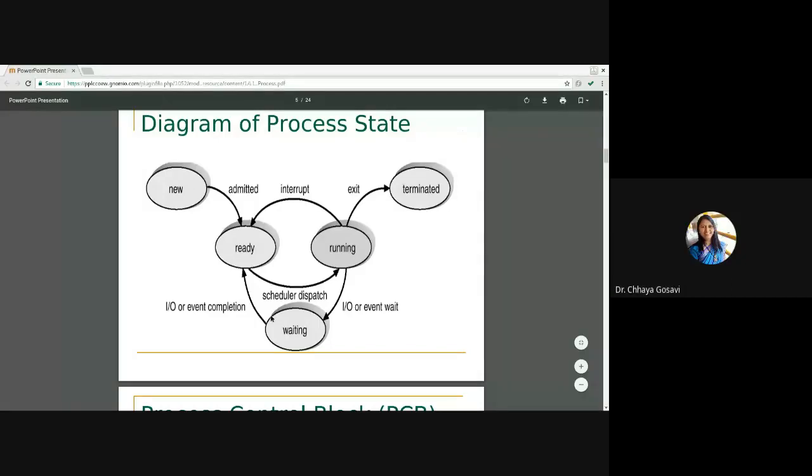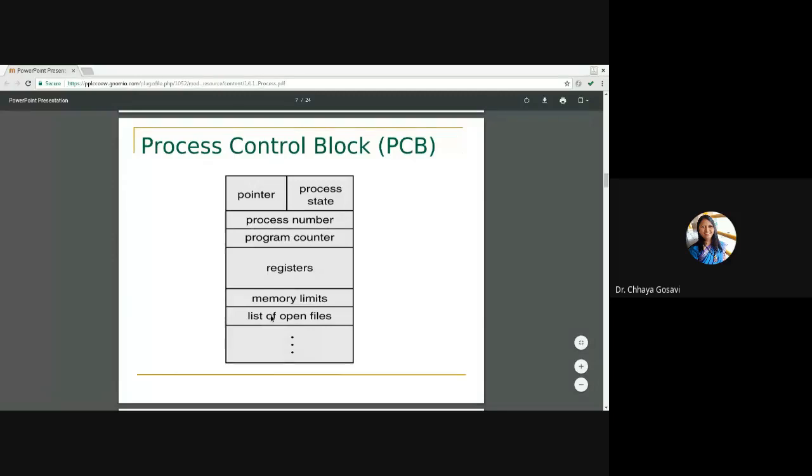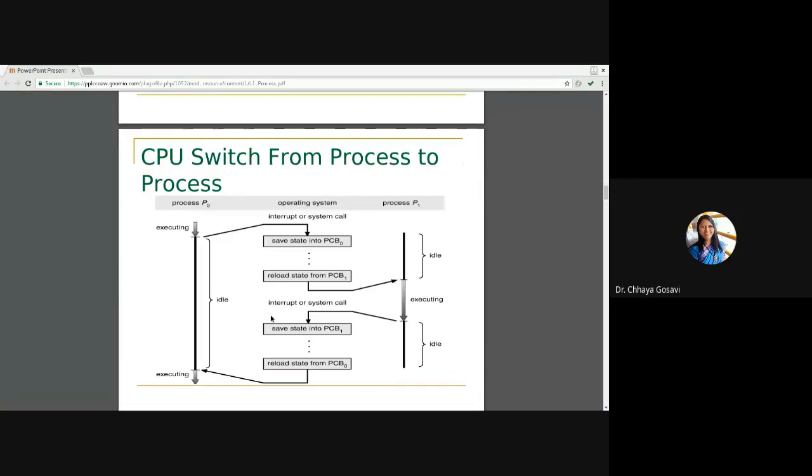So we have seen the states. PCB is the process control block. It is a record of each process maintained in the operating system. When a context switch takes place, or when swap in and swap out happen, the process has to save its state in the PCB, and to resume execution, the process has to reload its state from the process control block.